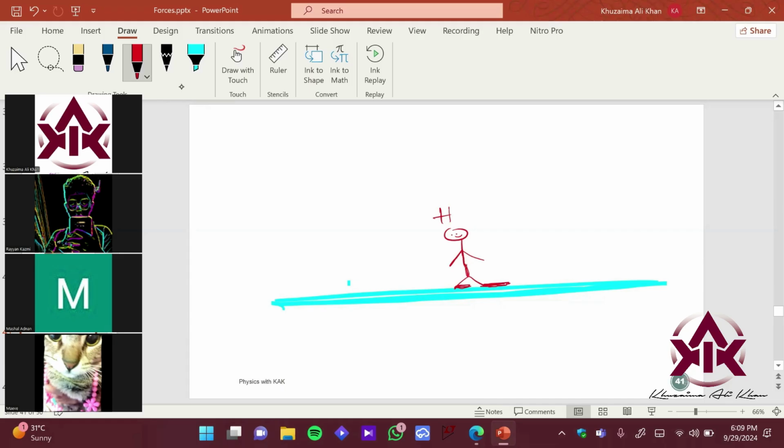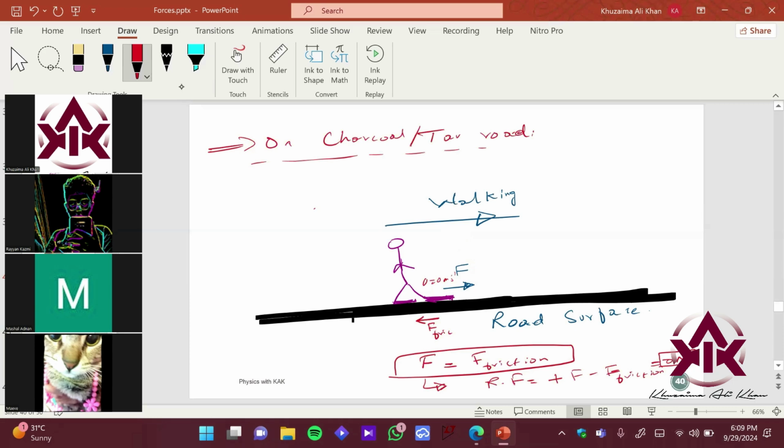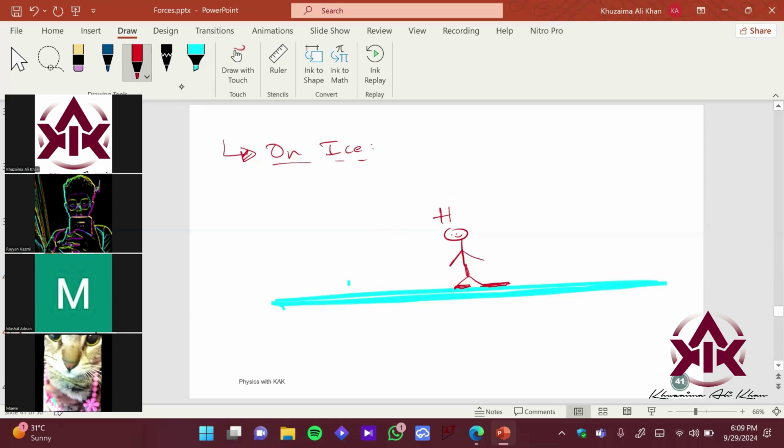Imagine he has no skates, no ice skates. He's just walking barefoot, or let's say wearing the shoes which he was wearing on the road. Now he again applies a force F in this direction because that's a step forward. But what is the scenario in case of ice? We have no friction on ice, right? No friction on ice. So now what would happen?